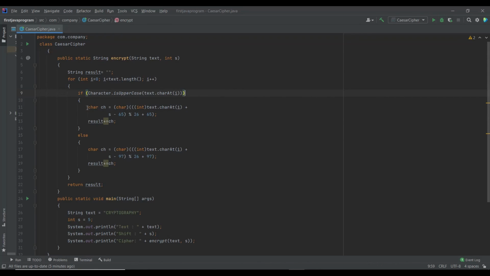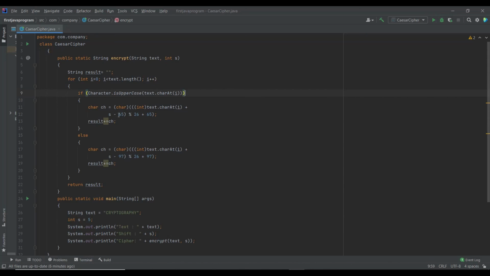Now let's see the logic in this if block. Here also we have the text.charAt method. Here also it would return a character. But how can we do mathematical operations on a character? We cannot. So what we will do is convert or typecast this character into an integer. Now we can do these operations. After we do these operations, we are again going to typecast it into a character, because we cannot simply insert numbers into our ciphertext, right? So we have to convert it into characters and then insert it.